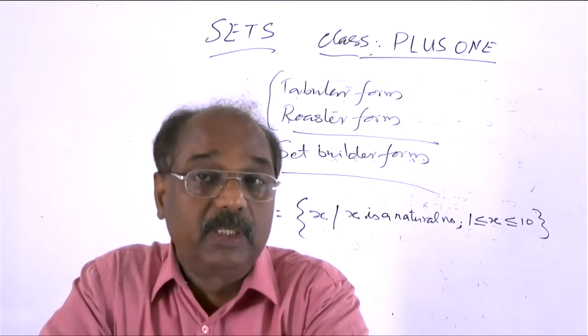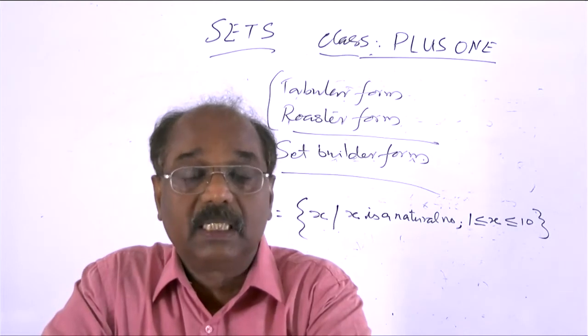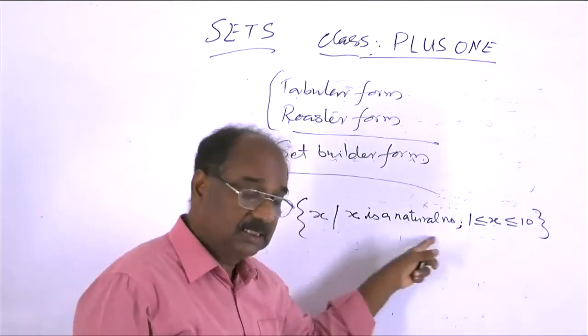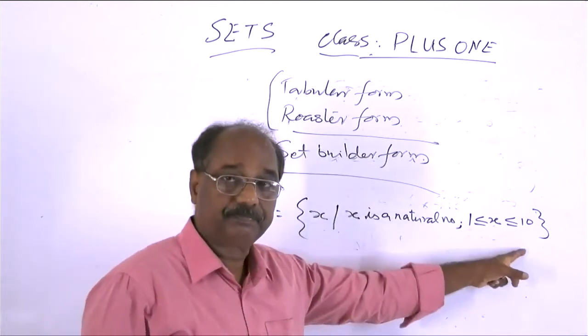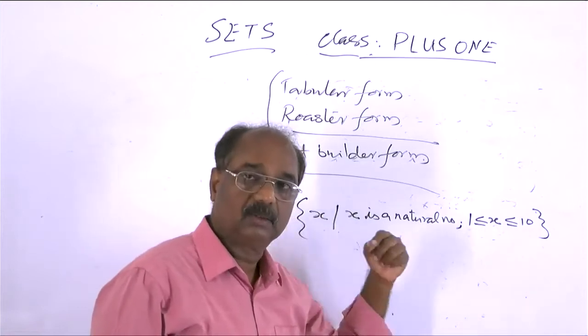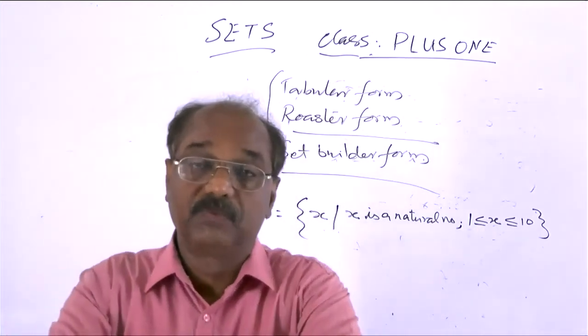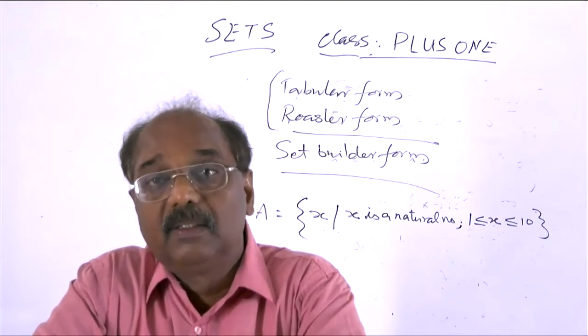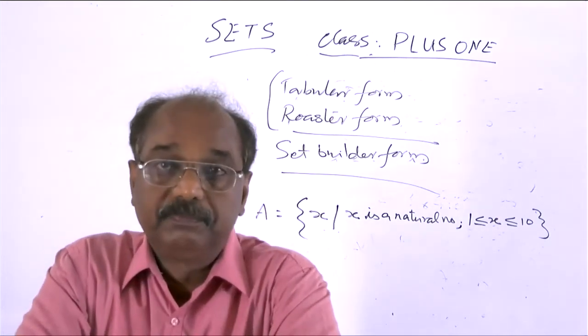This also can be used to represent a set. We want to put this within curly braces, opening brace, closing brace. So this is the method of representing the set in the set builder form.